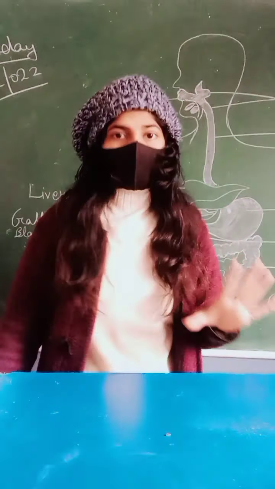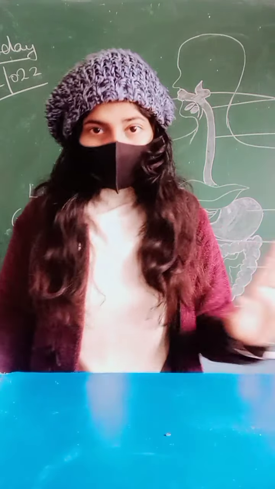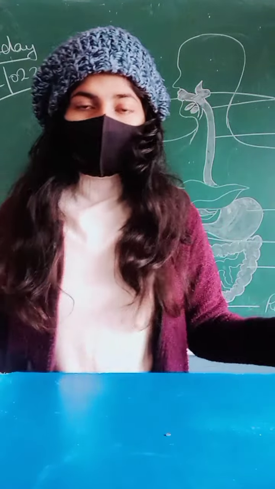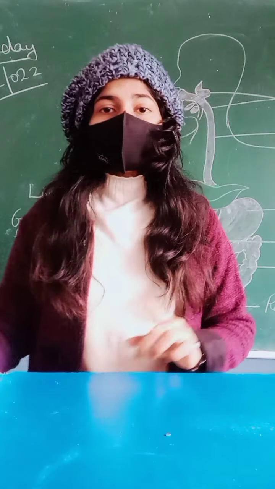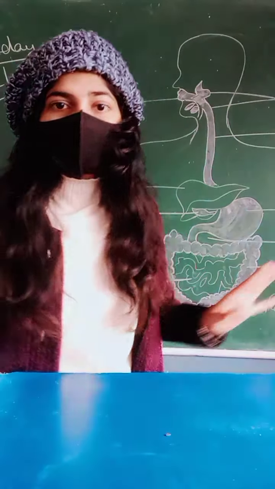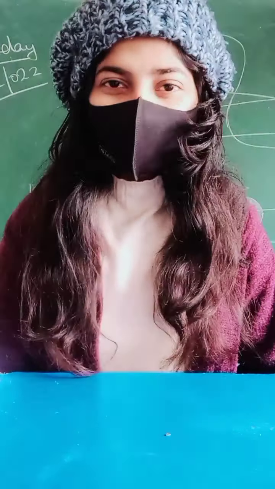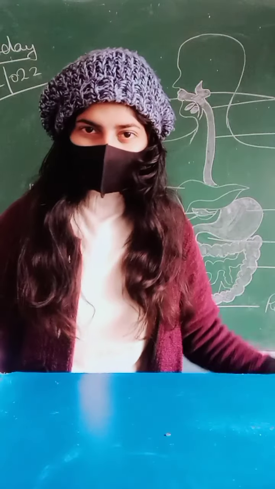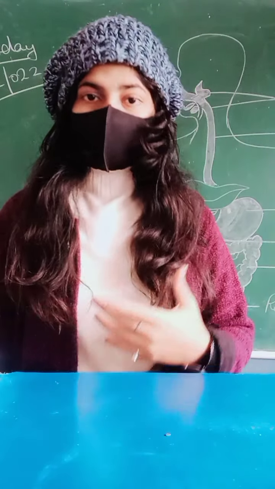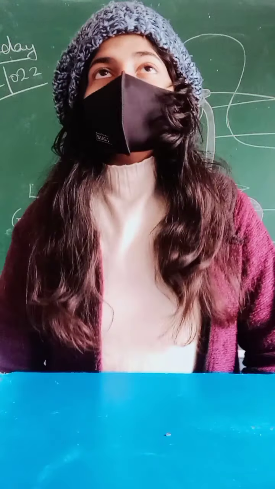The stomach is the widest part of our alimentary canal. It is a J-shaped pouch in the empty condition, that means when you have not taken any food. Of course then it is empty, and in that condition it is J-shaped.